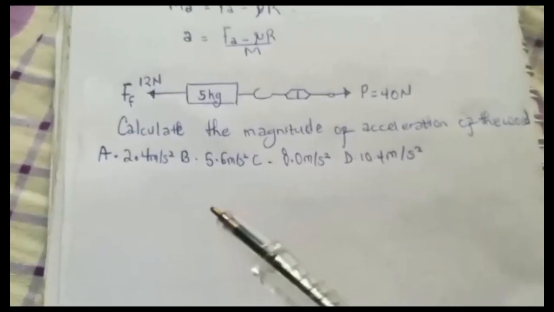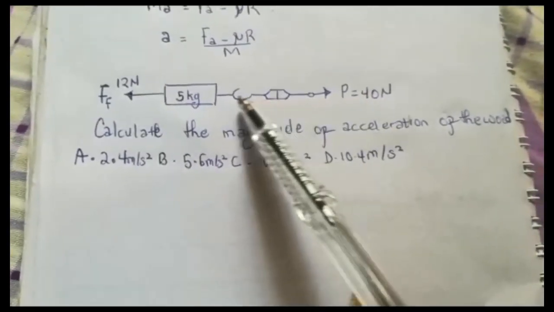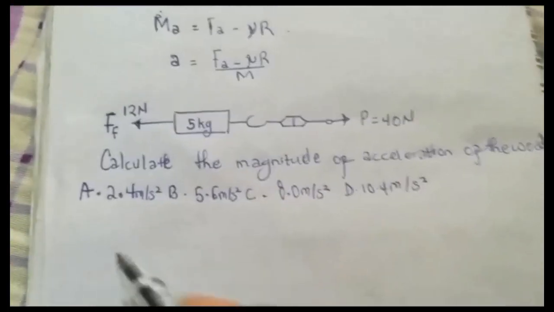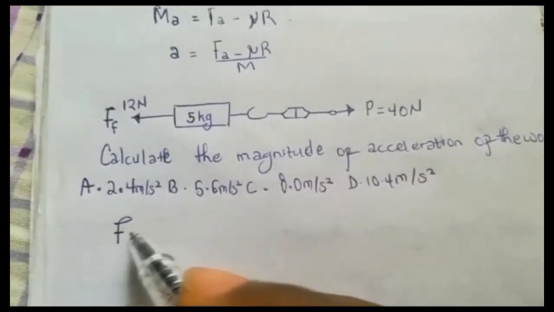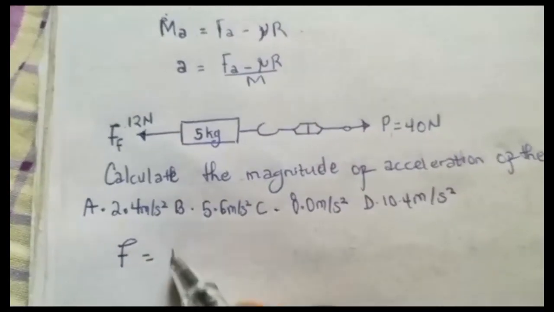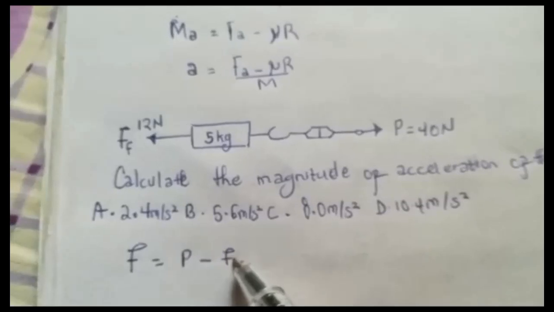Alright, so here is a question. So we have a frictional force. We are trying to drag this box with a force of 40 Newton. The frictional force is 12. The mass of the wood is 5. Let's find the acceleration. So remember the formula, F net equals the force applied minus the frictional force.